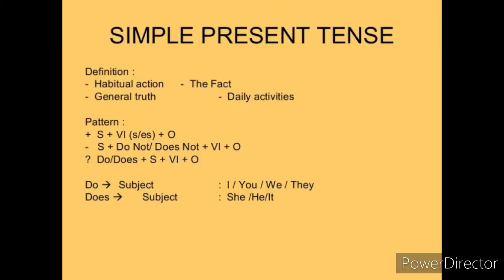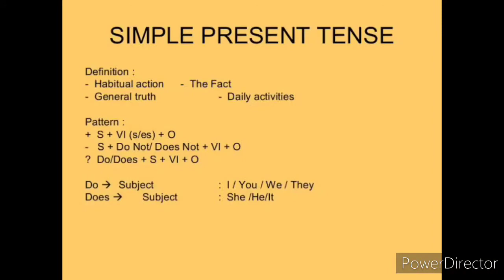If it is negative, you have to use subject, do or does not, verb 1 plus object. If it is interrogative, use do or does with the subject, verb 1, that is the base form, and object. So see here, the do form of the verb must be used with the subjects I, you, we, they, and does must be used with the subjects he, she, and it, children.